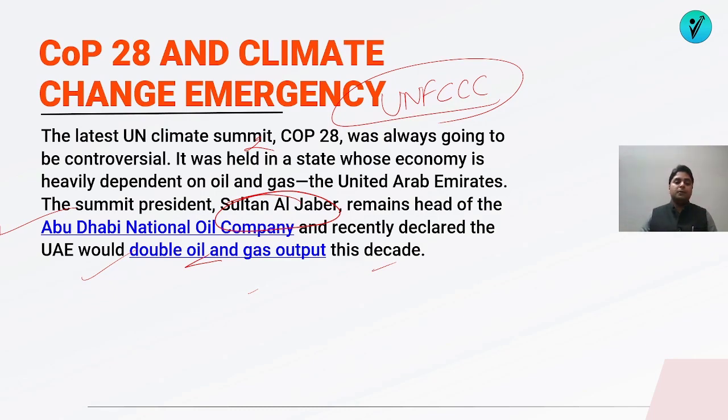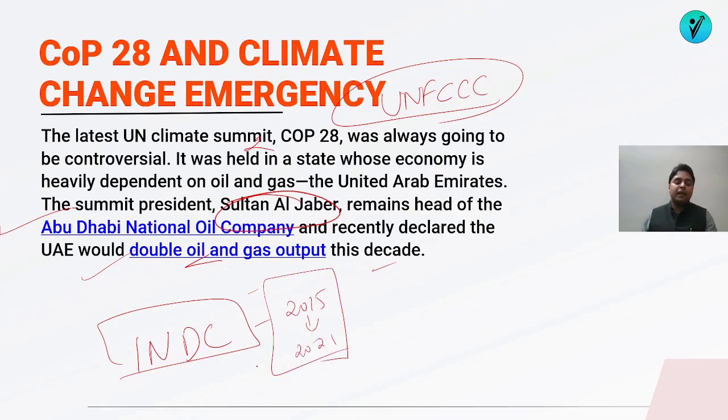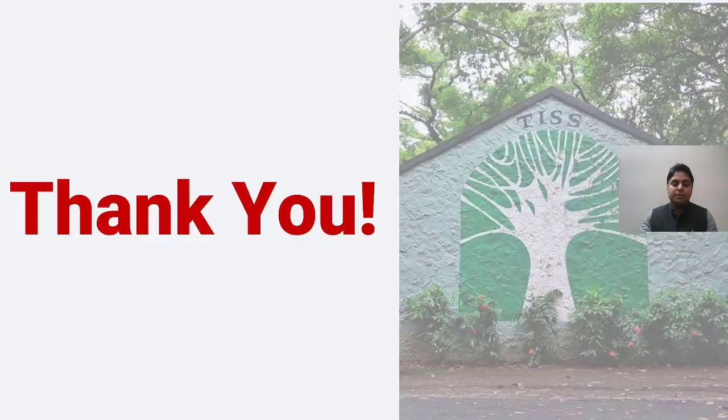So COP28 and climate change emergency means that on this meeting it was decided that climate change has actually become an emergency. Now, if you have to answer from India's perspective, India is largely fulfilling its commitments, that is the intended nationally determined contributions that India agreed to in 2015 and were updated in 2021 at Glasgow in Scotland. So India is trying to fulfill as much of its commitments as possible and is one of the best performers on the climate change performance index. So that is something that you're going to say.